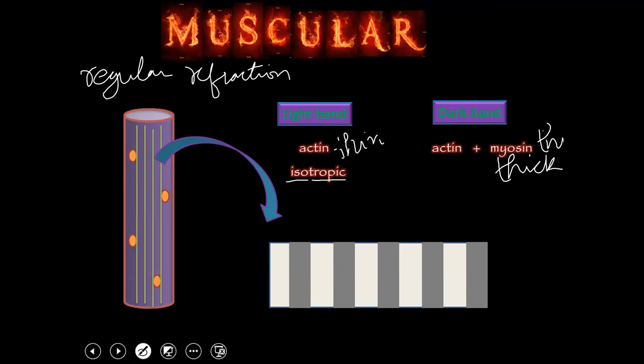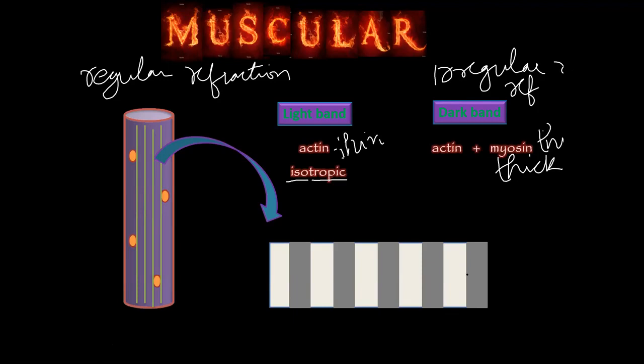In the dark band there are two filaments, and because there are two different types of filaments with two different thicknesses, the dark band is not going to refract light regularly. So there is going to be irregular refraction, and because of this irregular refraction it is called the anisotropic band.